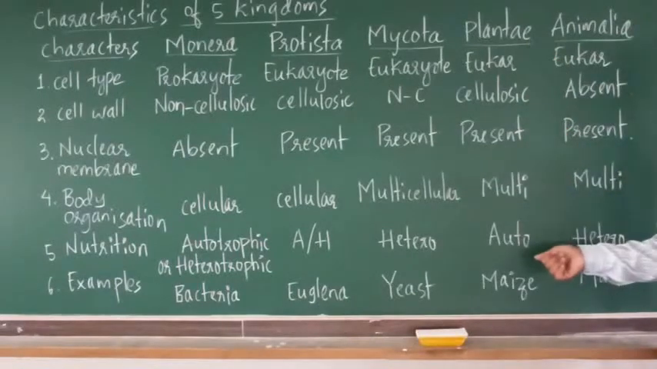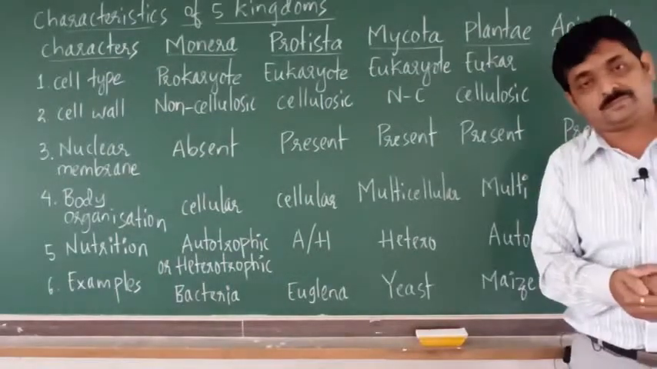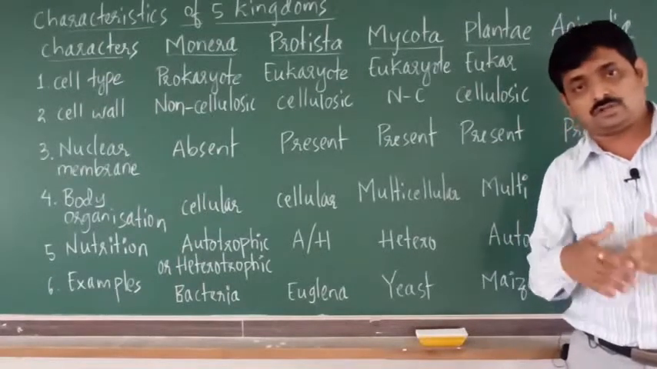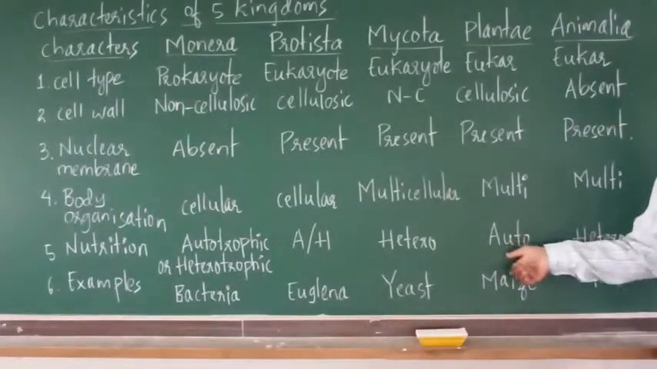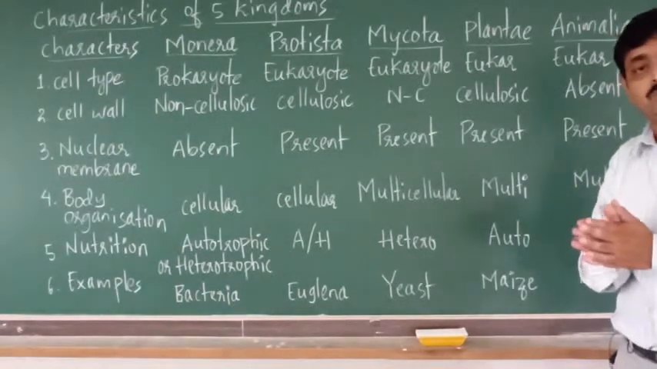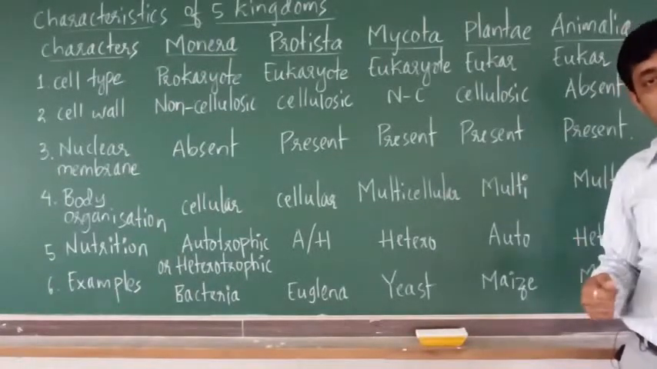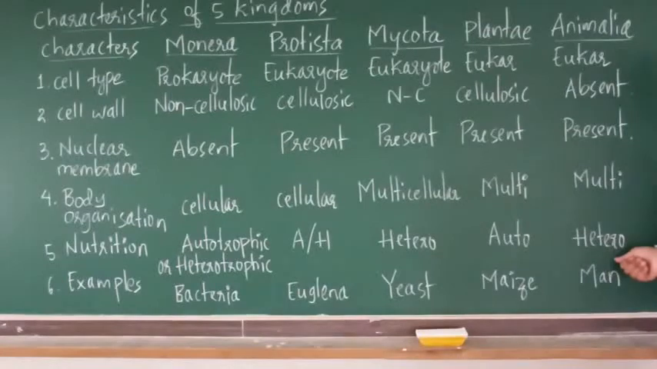Then coming to the fourth kingdom, that is Plantae. What type of nutrition is exhibited by plants? All plants synthesize their food by photosynthesis, so all plants exhibit autotrophic nutrition. Then if you consider animals, kingdom Animalia includes all animals. What type of nutrition do all animals exhibit? Animals cannot synthesize their food in their body. Animals depend on other living organisms, so animals exhibit heterotrophic mode of nutrition.